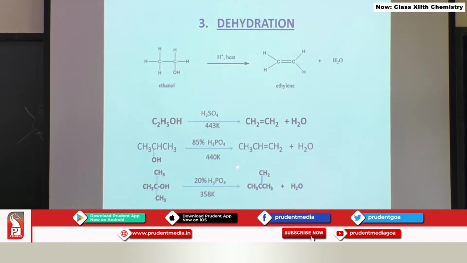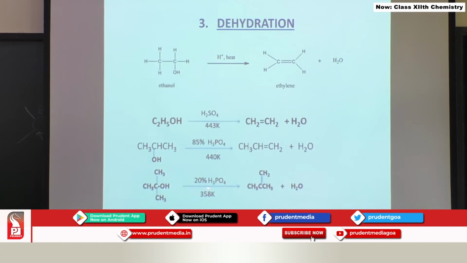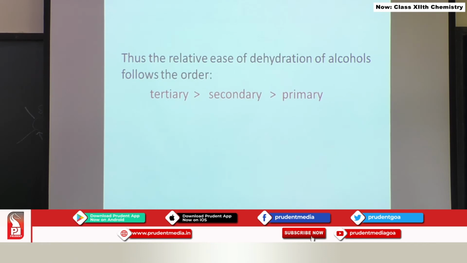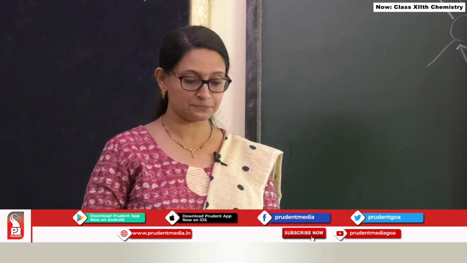And if you are making use of tertiary alcohol, the reaction conditions are milder still. You require only 20% phosphoric acid and you are going to get an alkene. So what is the ease of carrying out dehydration? Tertiary undergoes dehydration more easily than secondary and then primary alcohol. That is what we can conclude from this reaction.